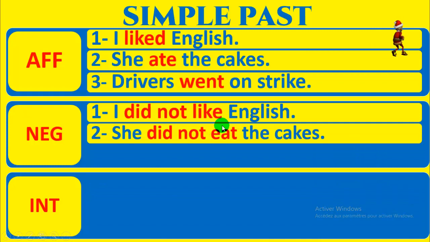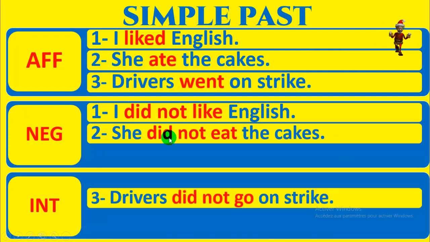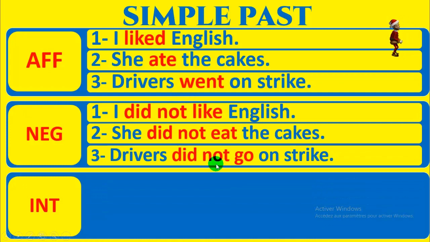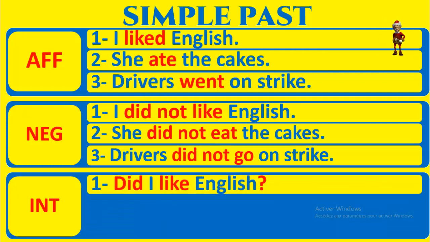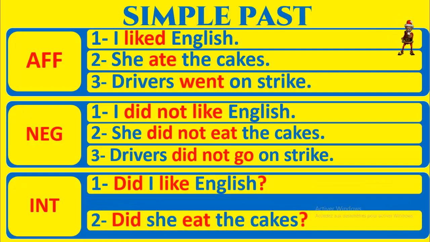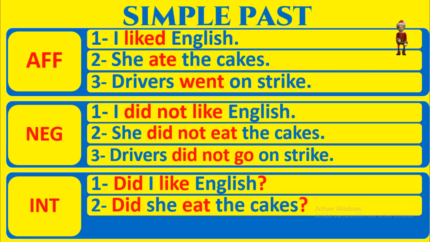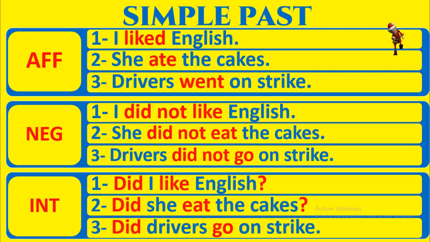She did not eat. Did not plus base form. The cakes. Drivers did not go on strike. So here you have did not plus base form. Interrogative form, the same. Did I like English? Did she eat the cakes? Did drivers go on strike? Don't forget the question mark here. Question mark. Donc n'oubliez pas ici le point d'interrogation.